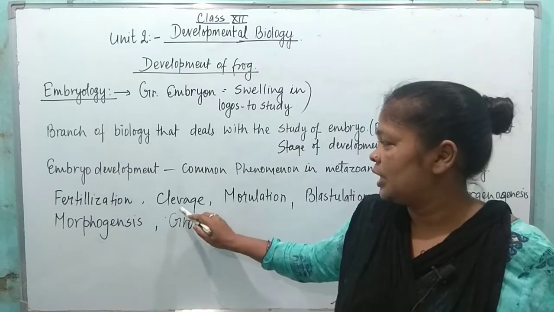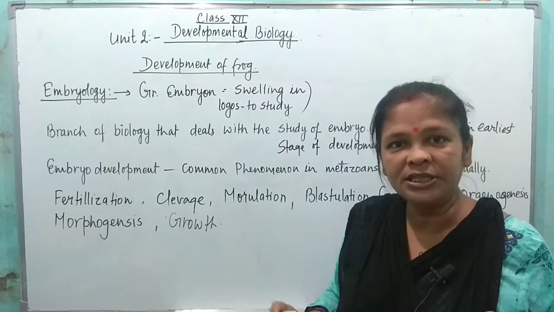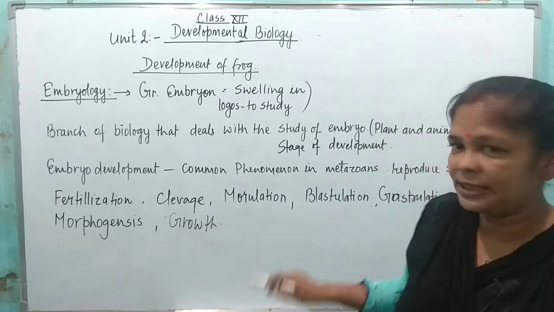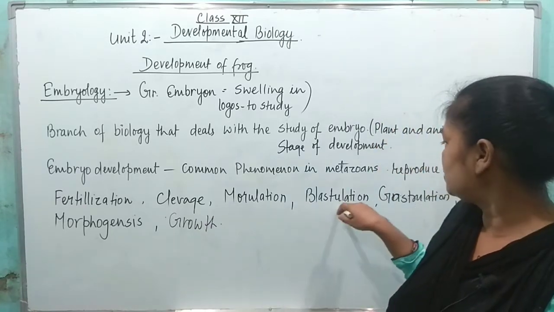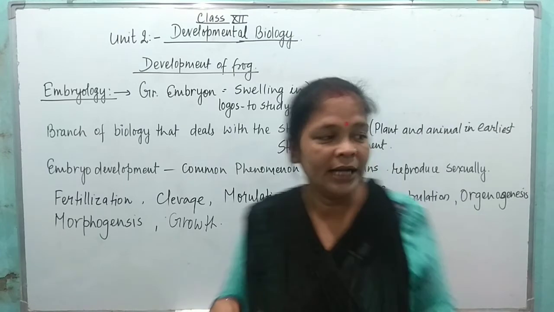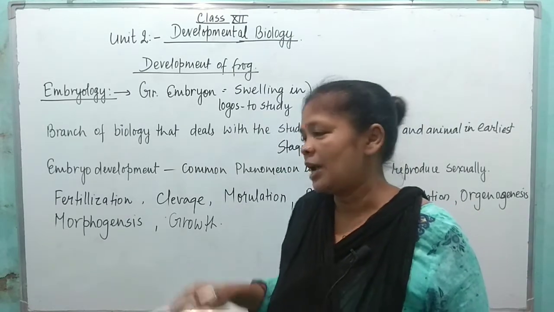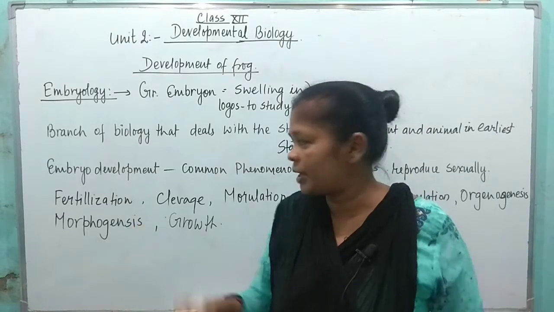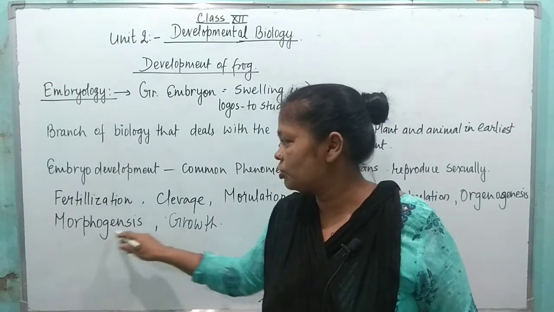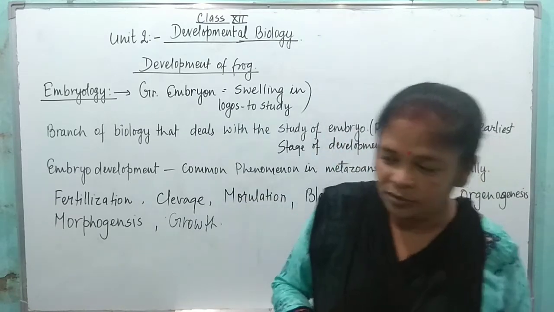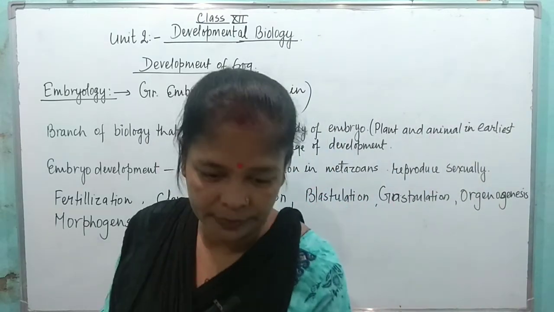This zygote is undergoing cleavage, division mitotically, and after the division, different stages: morulation, blastulation, gastrulation, and organogenesis, different organs are formed, and finally the organism is developed. After that, morphogenesis and growth. These all things we are going to discuss in this chapter.